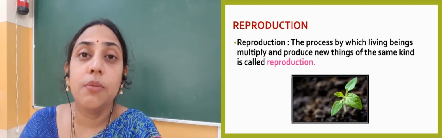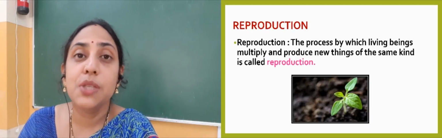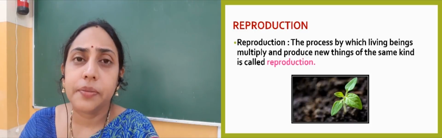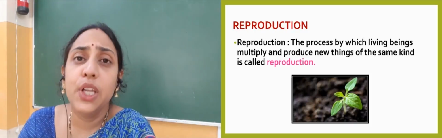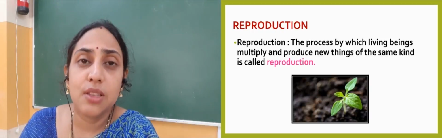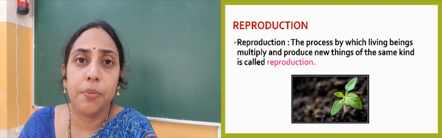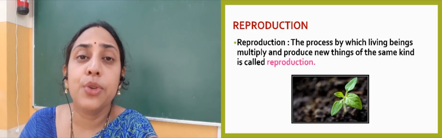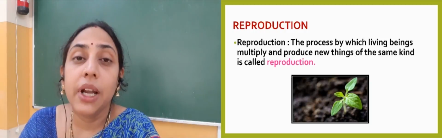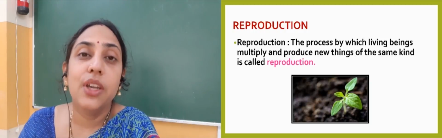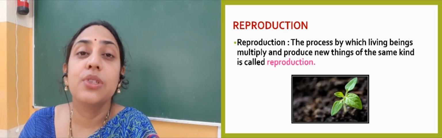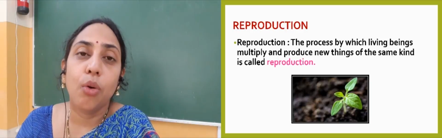Reproduction is the process by which living beings multiply and produce new things of their own kind. Own kind means the same type. Multiply means they reproduce, they give birth and produce new things of their own kind.